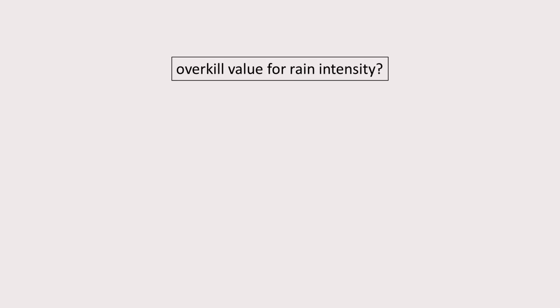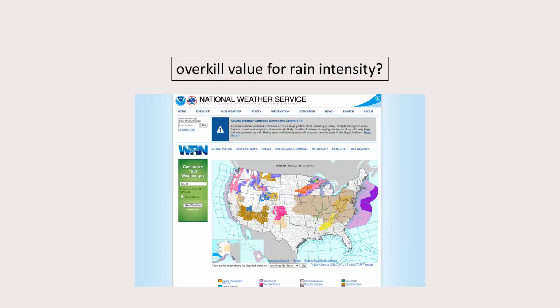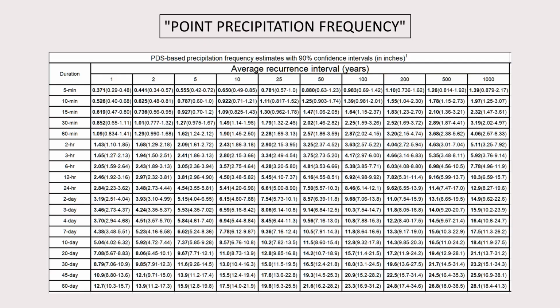So let's start by finding what could be an overkill value for rain intensity. I went to the US National Weather Service's website and found this table. This table is called a point precipitation frequency table, and it is used to estimate flooding rates and shows how likely different precipitation occurrences are.